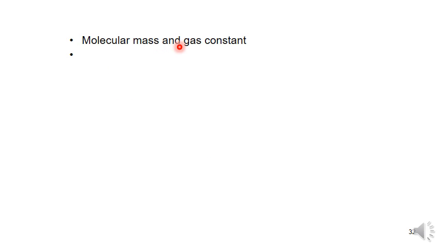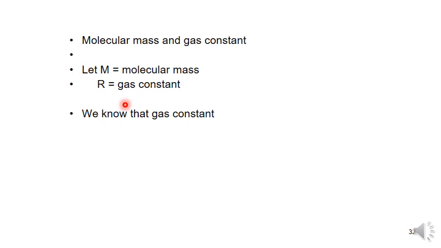Molecular mass and the gas constant. Let m be the molecular mass, R the gas constant. We know that the gas constant R is equal to Cp minus Cv. So Cp value 1.96, Cv 1.5. So we will get the R value: R is equal to Cp minus Cv, which is 0.46 kilojoule per kg Kelvin.